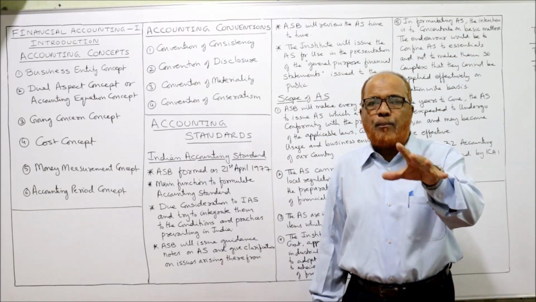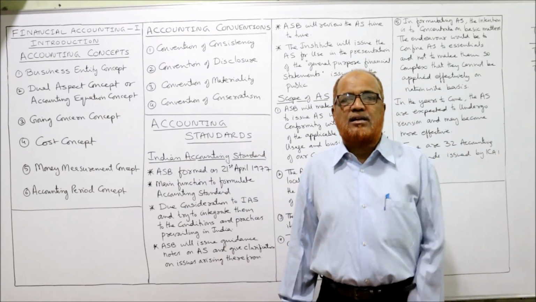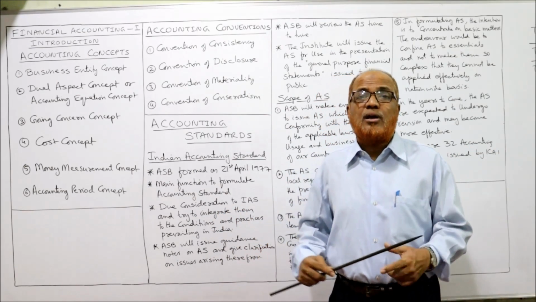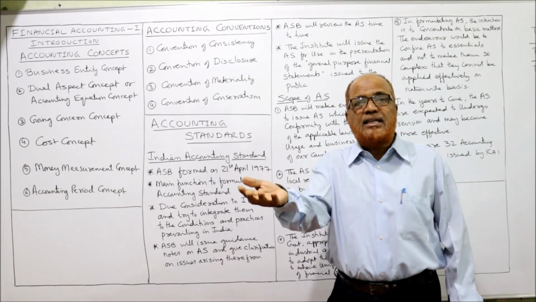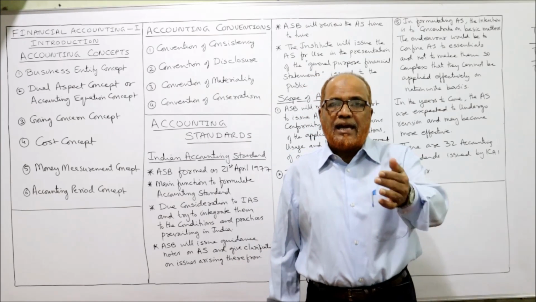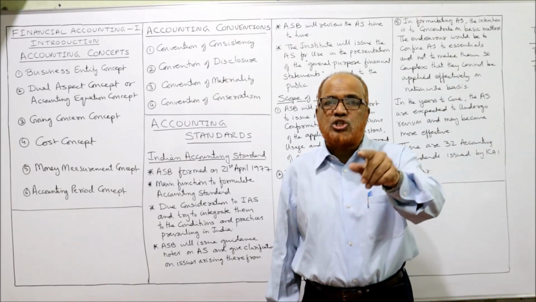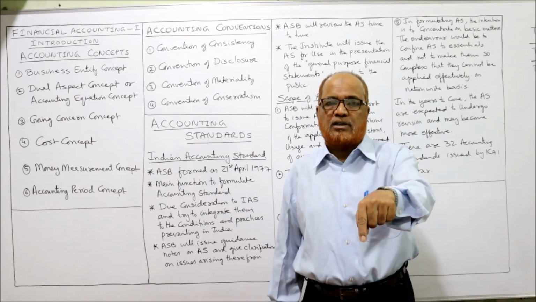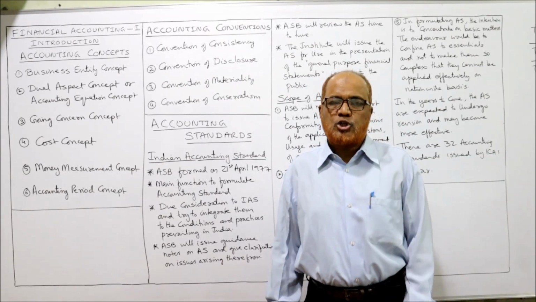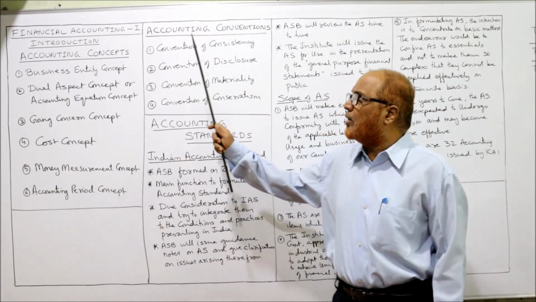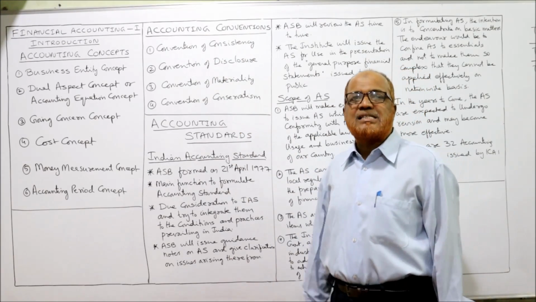That means the accounting policies should be followed consistently. If it is compulsory to change the accounting policy, then its impact, what is the impact on current year's performance due to change in the accounting policy, should be disclosed. Should be disclosed. This is according to convention of consistency.